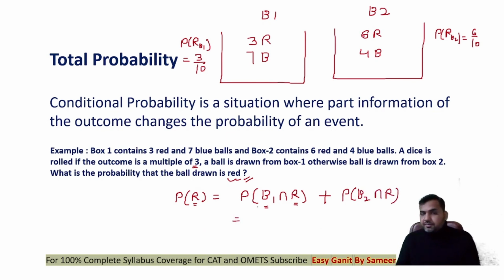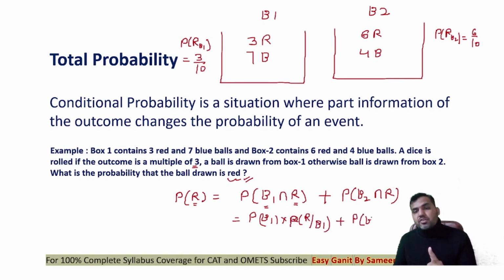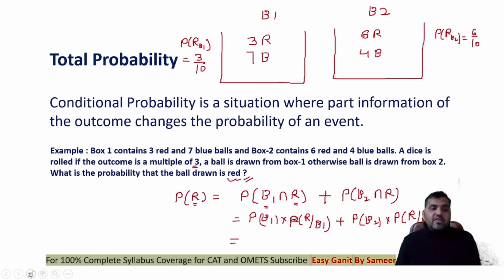Now in this case, I first need to see that I'm first selecting box 1 and then I'm selecting the red ball. Then I find the probability of selecting the red ball given that box 1 has already been selected. Similarly, I'm selecting box 2 and then I'm finding the probability of the red ball provided that box 2 has already been selected. Now guys, tell me what is the probability of selecting box 1.